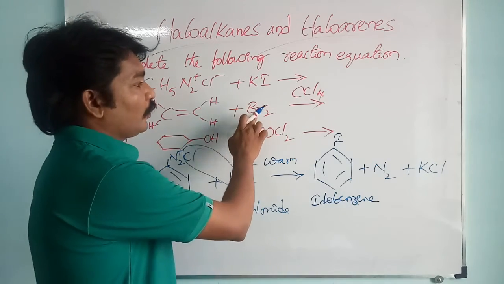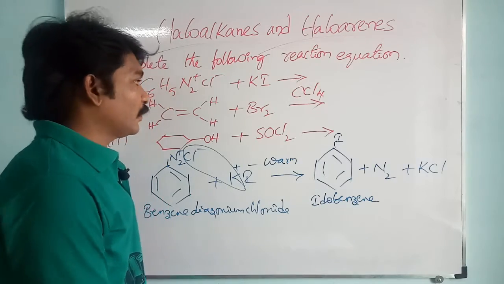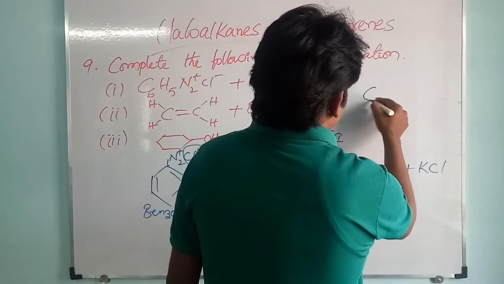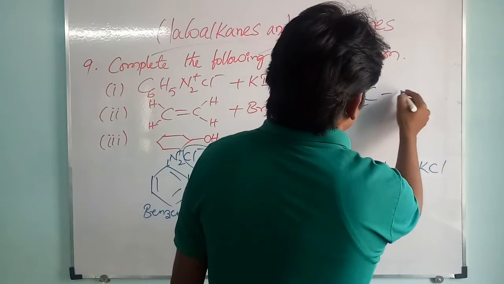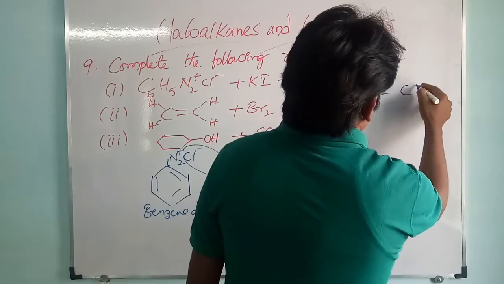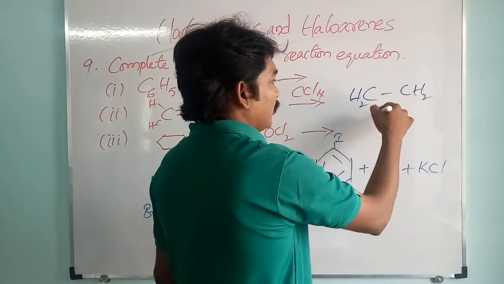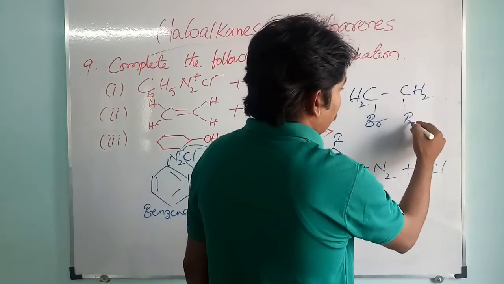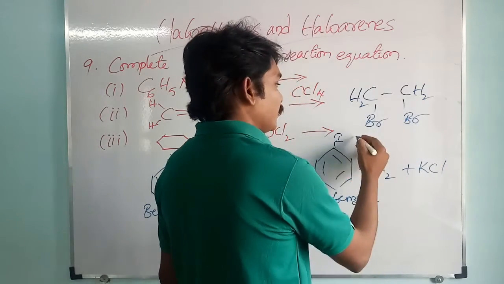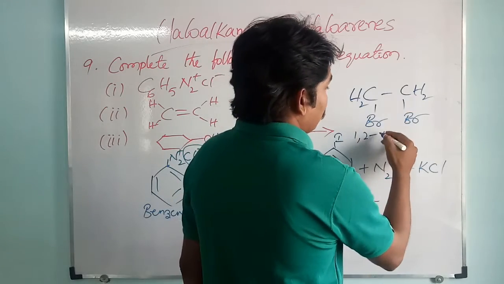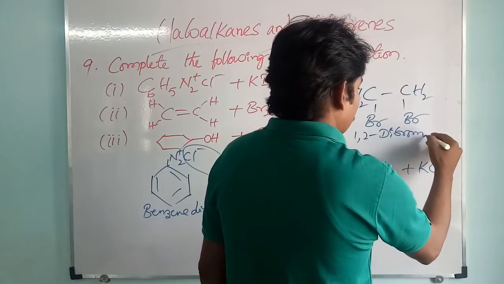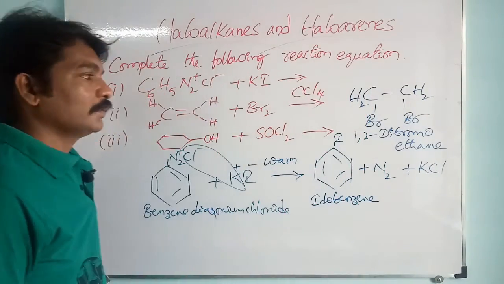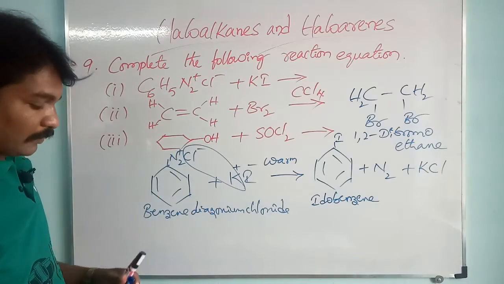And next one, here they are given an ethene molecule on treating with bromine in the presence of carbon tetrachloride. This is an addition reaction. CH2 is already there, and this bond pair will split here and bromine will join with this one. Then we will get 1,2-dibromoethane. It is an addition reaction of alkenes.